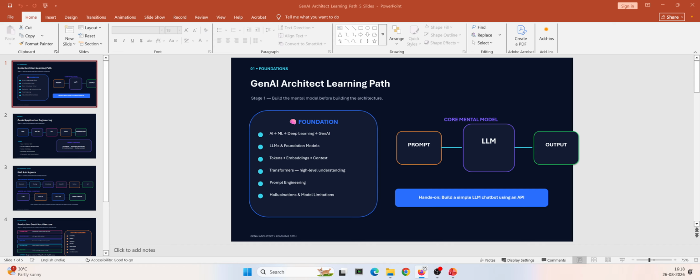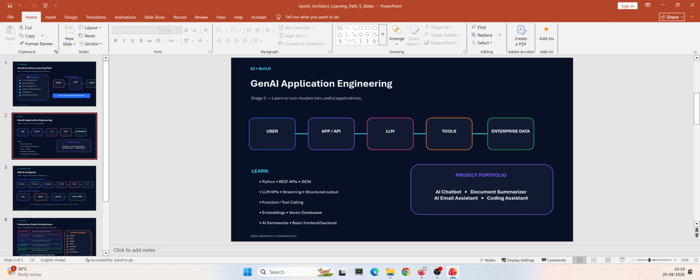Next we'll see Gen AI application engineering. Now we have moved from understanding Gen AI to building applications, building stuff with Gen AI. Here we start working like an AI engineer instead of an AI user, right? First, we need to understand the programming language. Python is the best one, because Python is kind of the de facto programming language for most AI applications, right? We need to understand REST API and JSON.